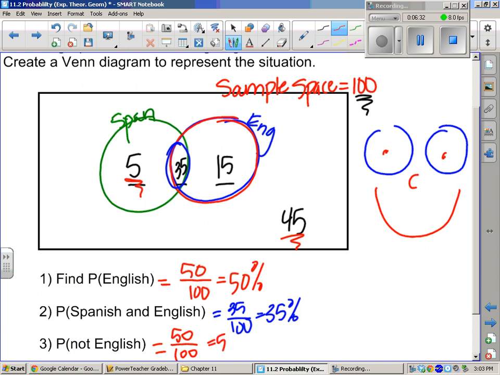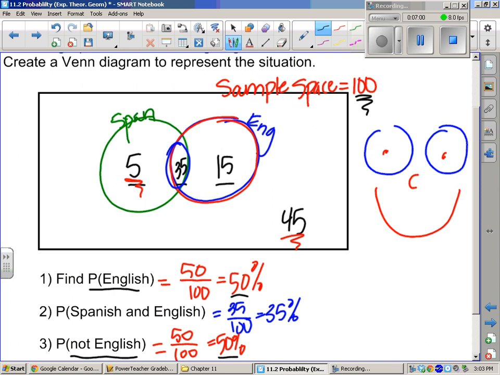So we are talking in number 1 about kids that are in English. And here we are talking about kids that are not in English. If we added those two things together, they should be all of the kids. That's called, they're called complements. They complement each other because they're mutually exclusive events. We're going to get that in the next video.